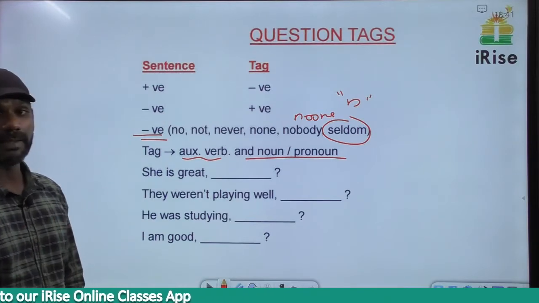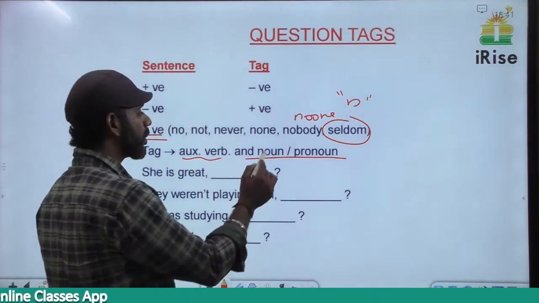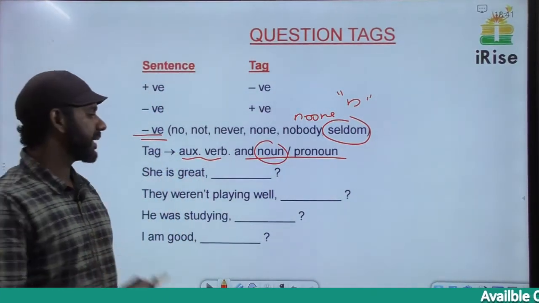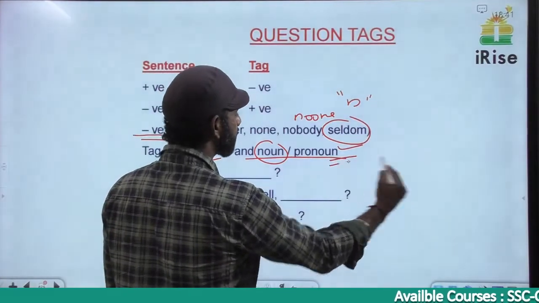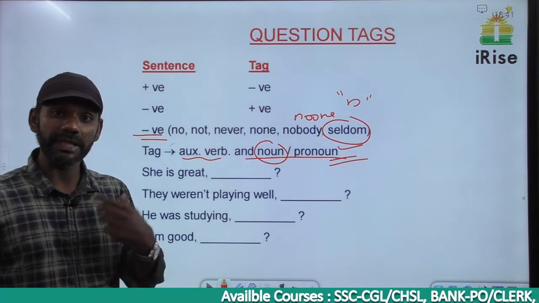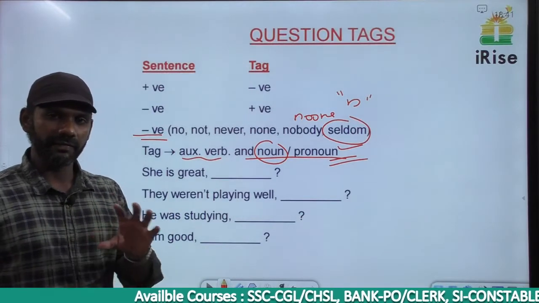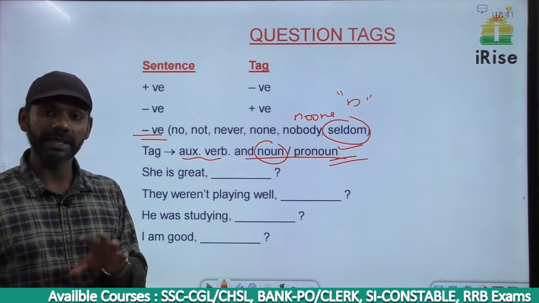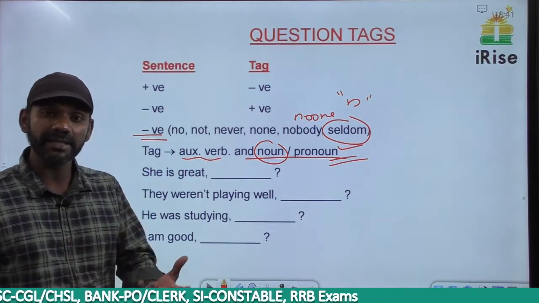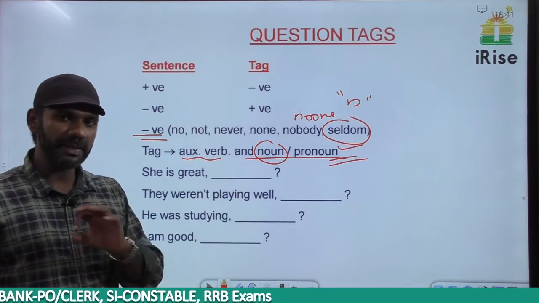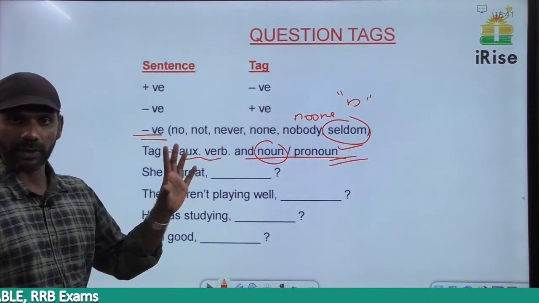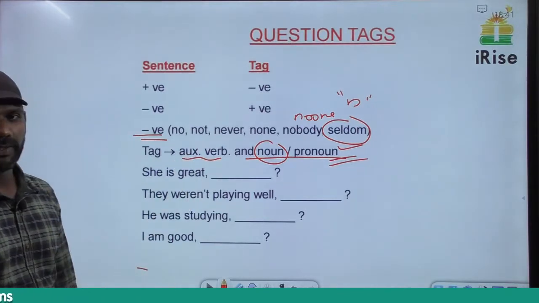Clear? And actually, even if a noun is given, we should not use a noun in a tag. In the tag, we have to go only for a pronoun. Even if you come across a noun in a sentence, we have to go for a pronoun to replace the noun in the tag. So to be very precise, a tag can be framed using the auxiliary verb and the pronoun. Now come to this one.